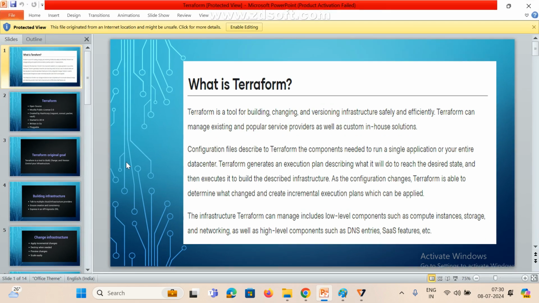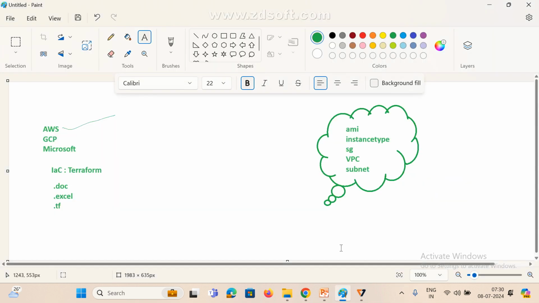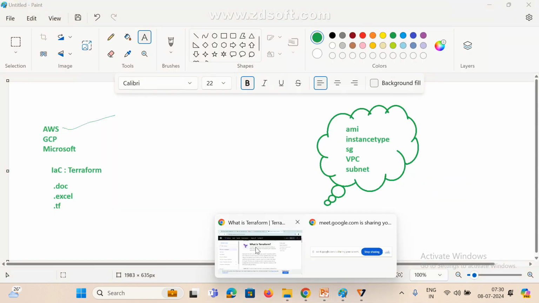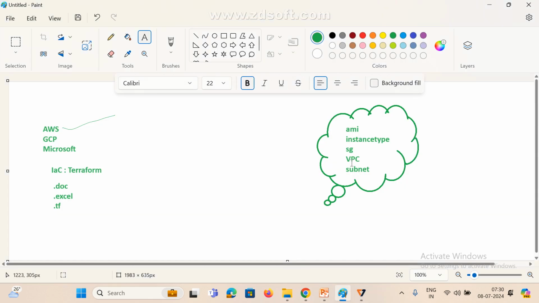Now we'll see what Terraform is and how it will work. In interviews nowadays, most people are using Terraform only. We just need to know the basics and how it works, and then we can easily understand. Terraform is a build tool. Build tool means I want to build my infrastructure, and in that case we go for a build tool.